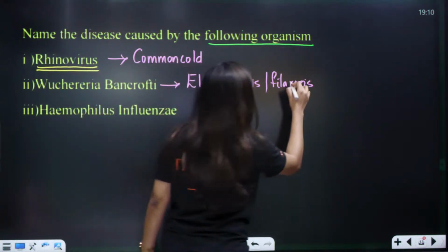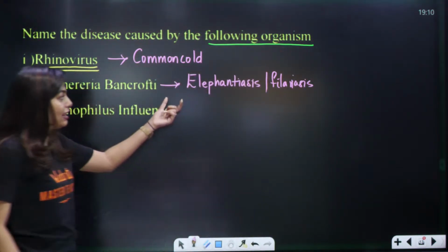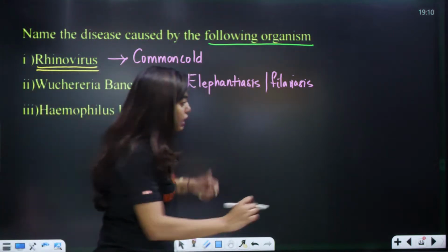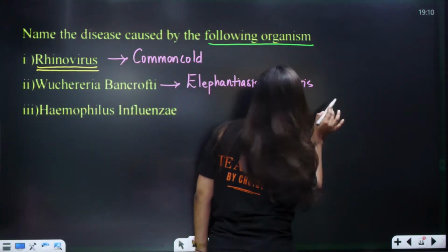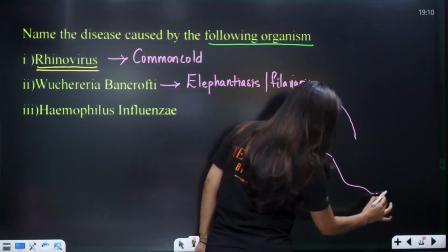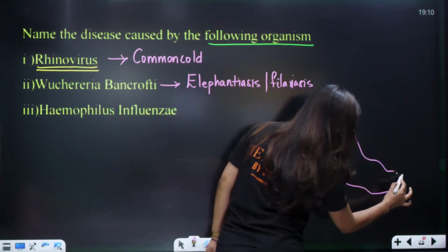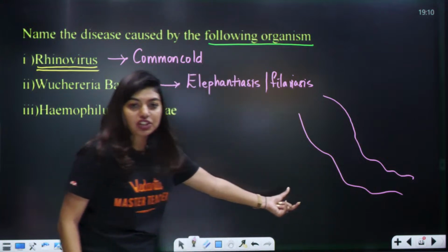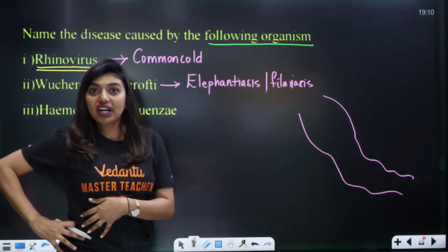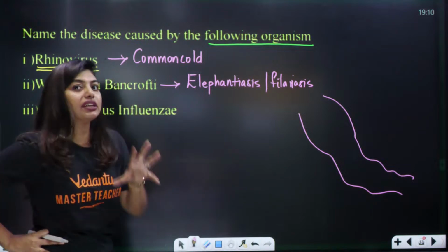Okay, filariasis. Why am I telling this, ma'am? Because this causes elephantiasis. Students, why am I telling it elephantiasis? Because that person's leg, when they have Wuchereria bancrofti, it will cause elephantiasis. The person's leg will swell so much that it can reach up to their genital area. Okay, so that is very, very dangerous.